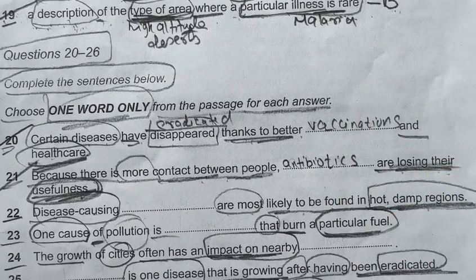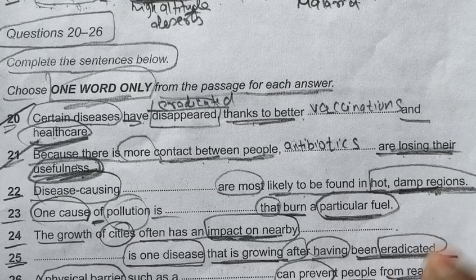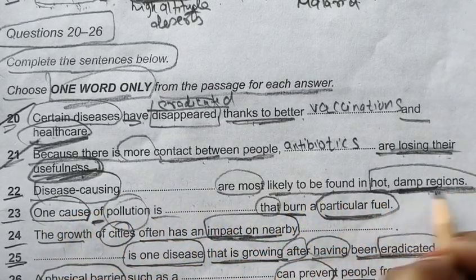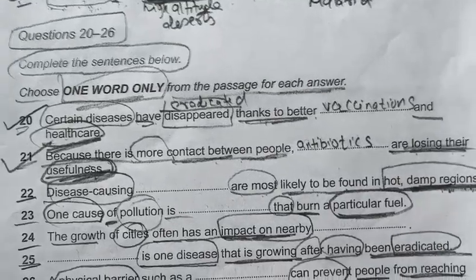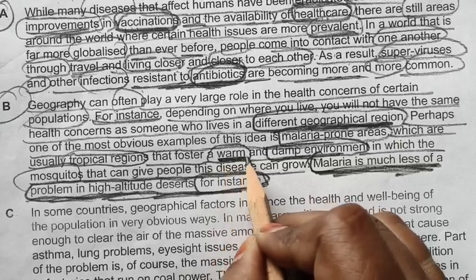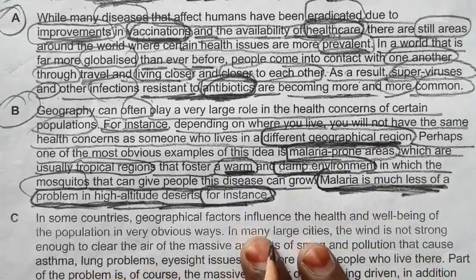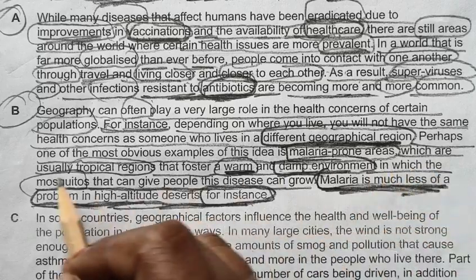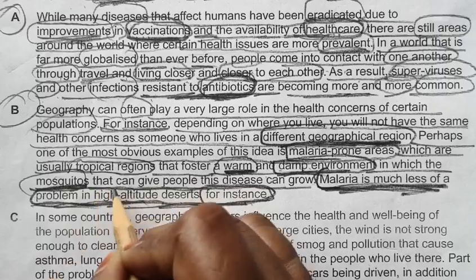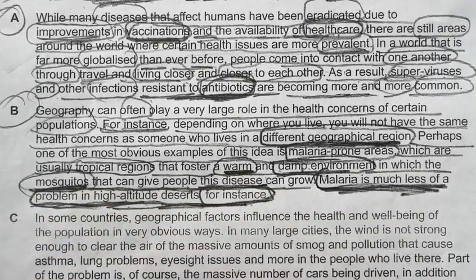And let's see whether we are getting another answer or not. As we have seen, this "damp region" is our keyword. So, disease causing deaths are most likely to be found in hot damp regions. We have seen this in the same paragraph only. Here, hot means warm, and damp regions means hot and damp regions. Okay, so let's see, which are usually tropical regions that foster a warm and damp environment in which the mosquitoes that can give people this disease. So our answer will be mosquitoes.